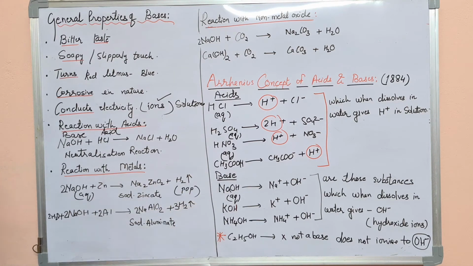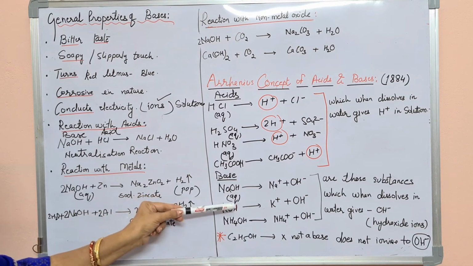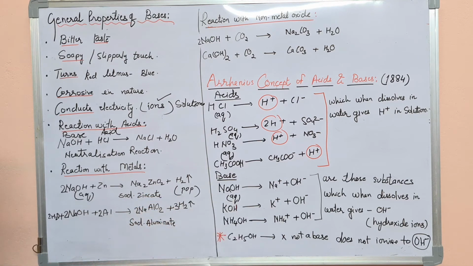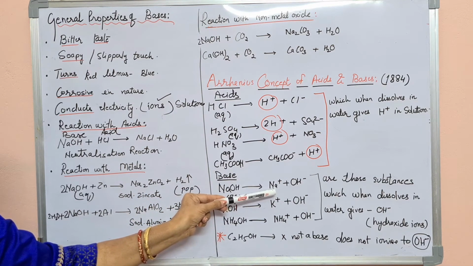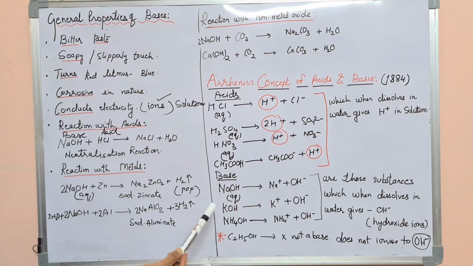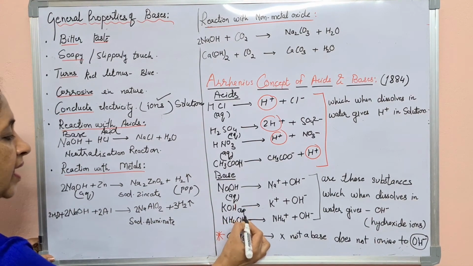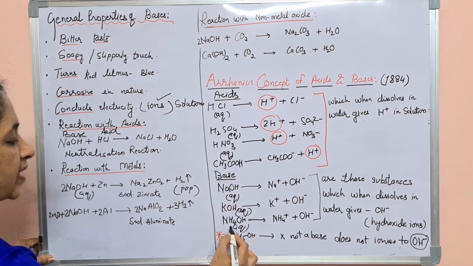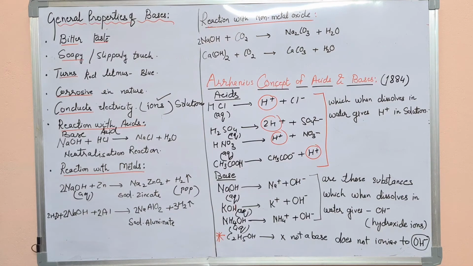Now let's see the examples of bases. Sodium hydroxide, AQ, again means dissolved in water. So it forms Na positive, the sodium ion, plus hydroxide ion, OH negative. Potassium hydroxide, again dissolved in water, gives K positive plus OH negative, that is, potassium ion and hydroxide ion. NH4OH is called ammonium hydroxide. It dissolves in water and forms NH4 positive plus OH negative.